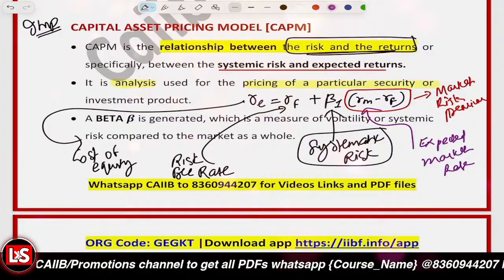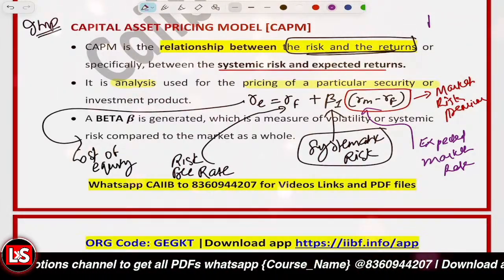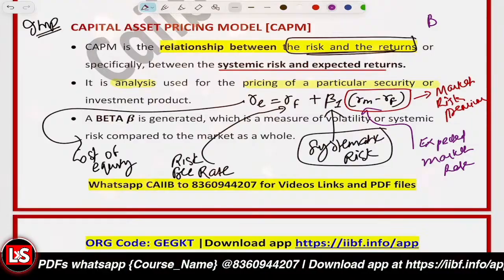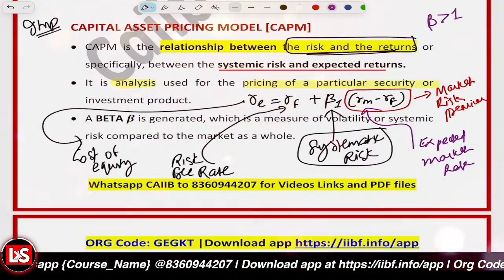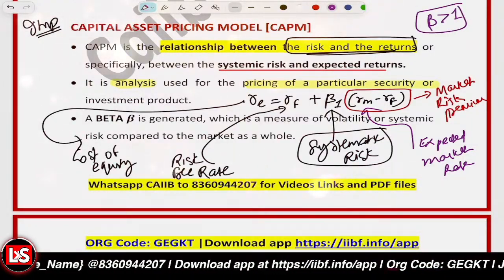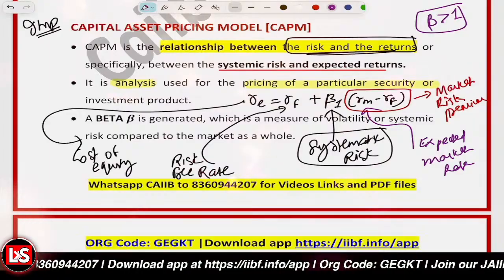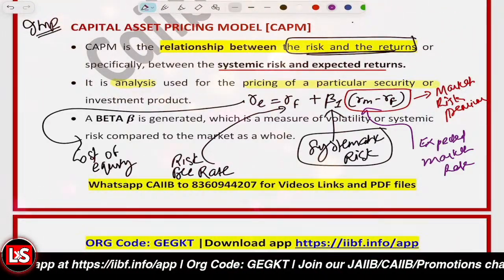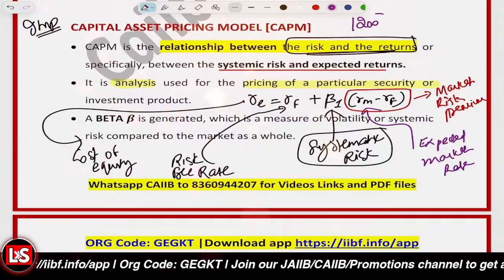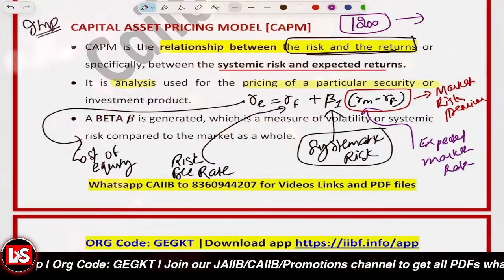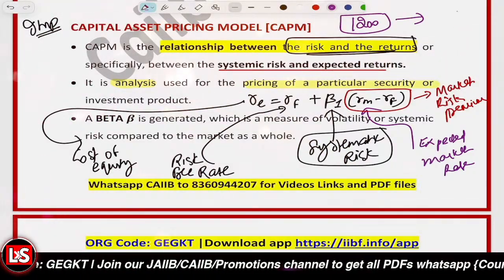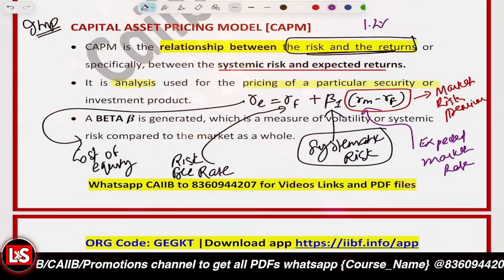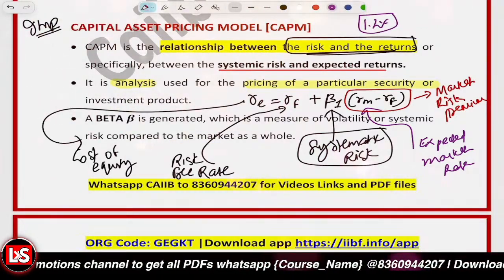So if beta is greater than 1, it means the security we are investing in carries more risk than the average market risk. Let's say the Sensex moved 1.2%, but your share moved 3%.